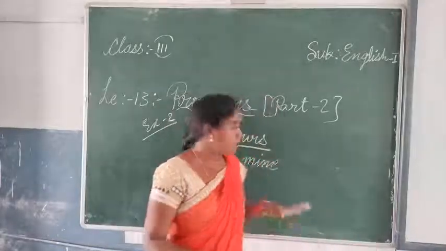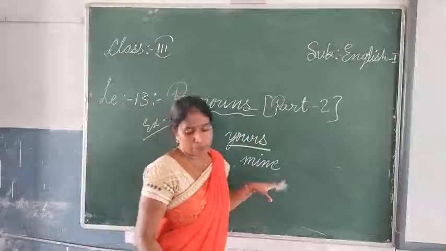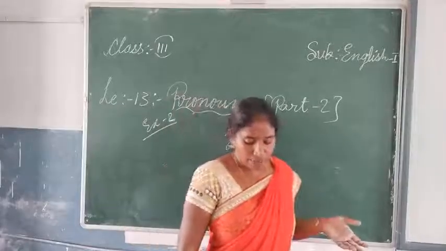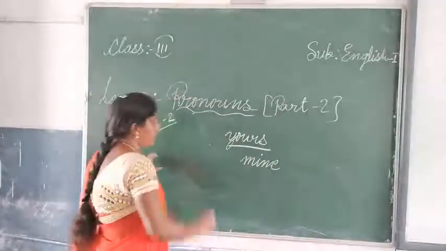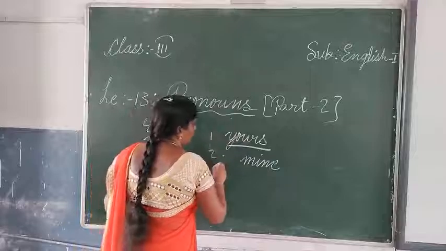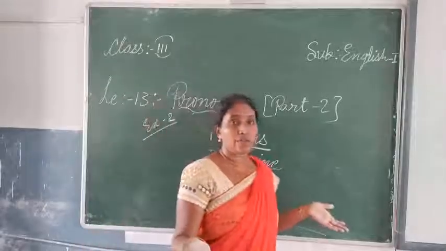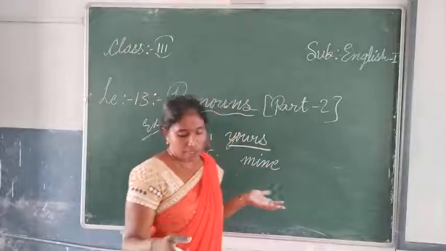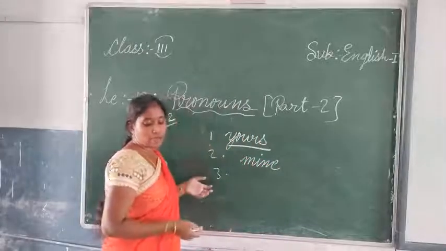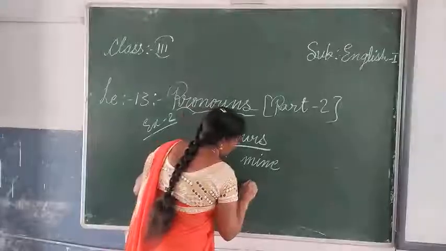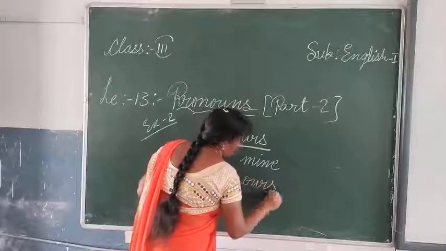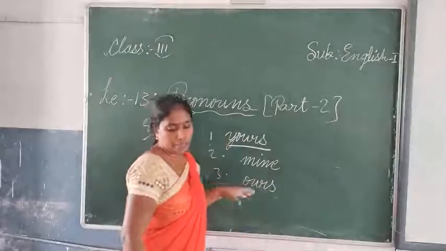So the word mine will be used there. The next one, the horse belongs to us. When I say we or us, what will we be using? The word ours. It is ours. So the word ours will be used.